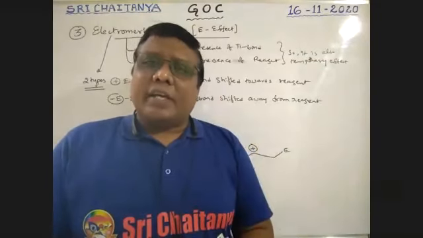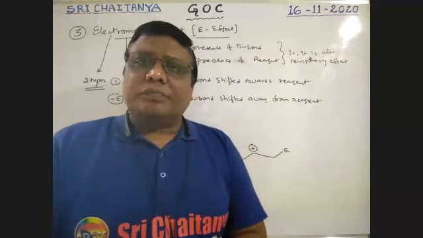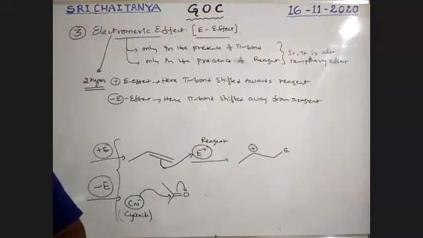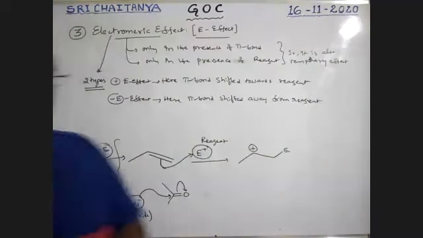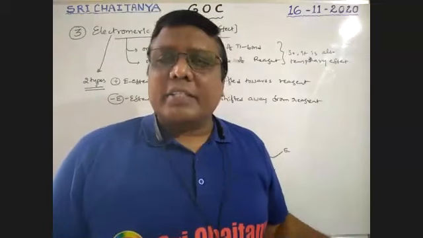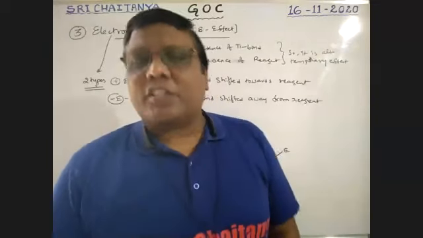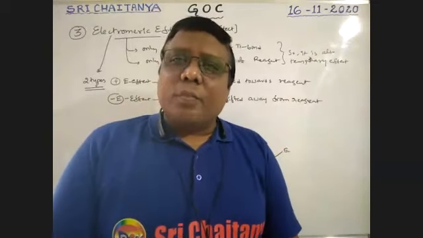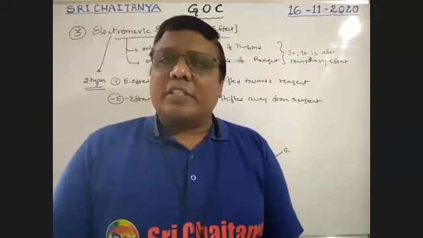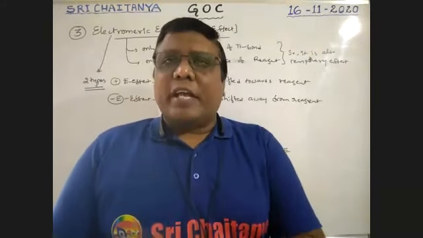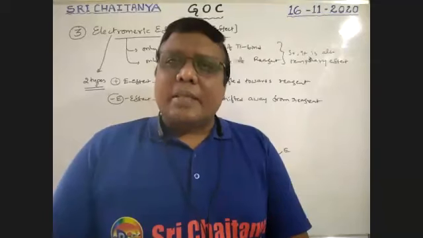Three effects we completed here. Is there any doubt up to now? Okay. So the next concept is the resonance effect, which is also called the mesomeric effect. Before taking this concept, let us discuss resonance.